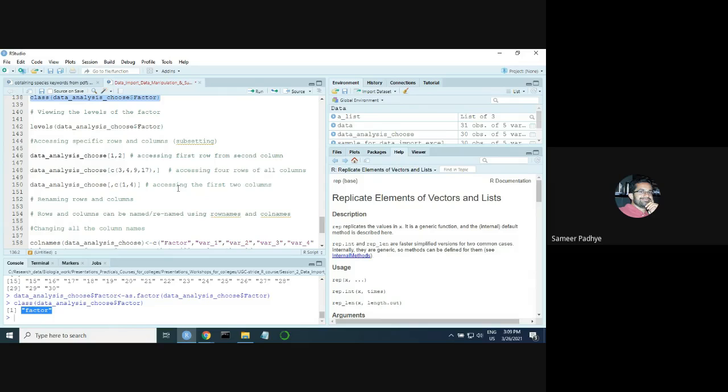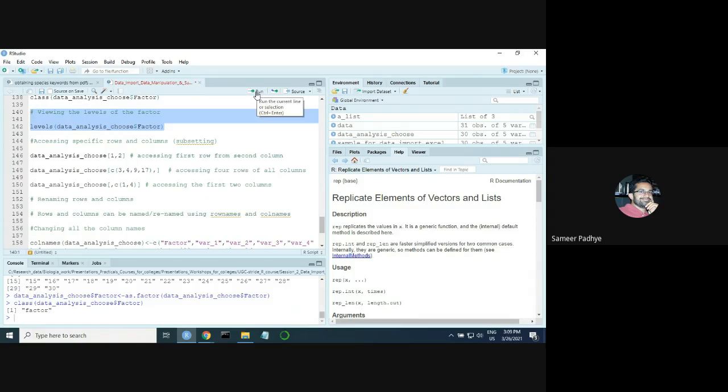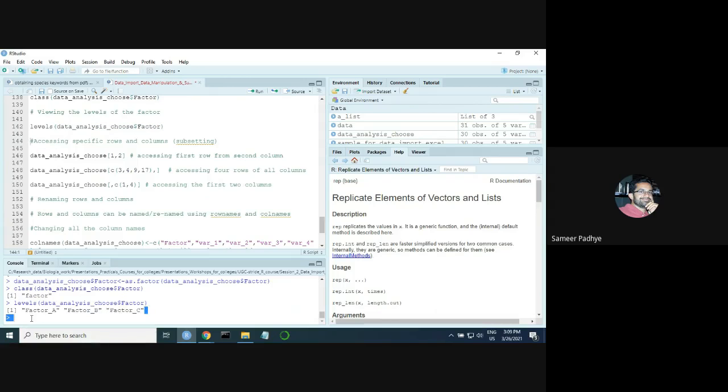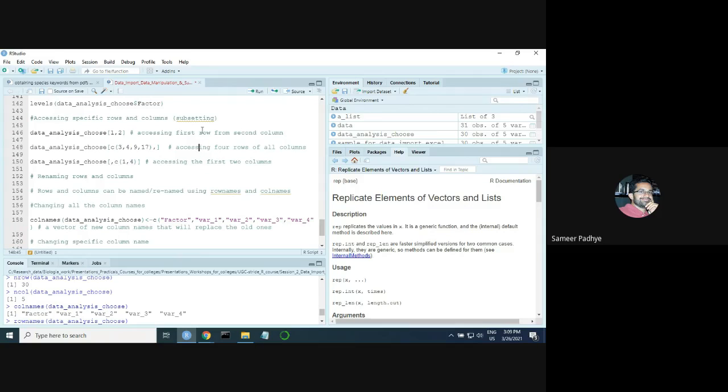Now you can also look at the levels of a factor, how many different factors there are in your data. The function to do that is called levels. And the input is the column name that you are interested in. If you run this command, you'll see that there are 3 factor levels in your column factor. It's not necessary to always use this. This is just something I'm using for explaining. You need not use it every time. Is this part clear? Should we continue?